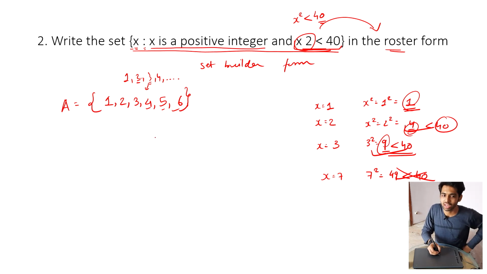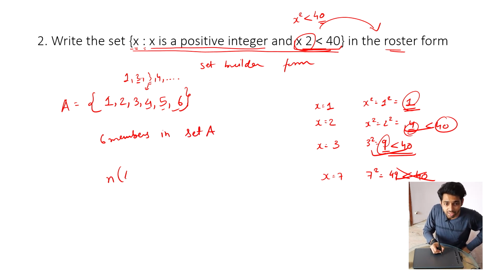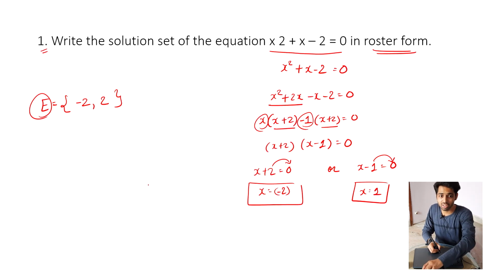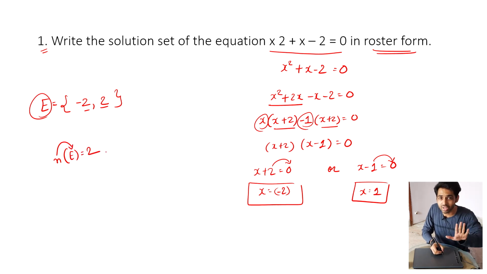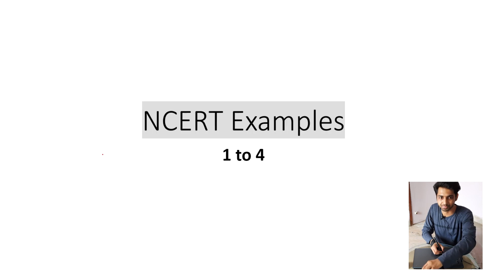One more important thing I want you to understand, if I say that there are 6 members in set A, I can write it as n in small brackets A is equal to 6. This means that the number of elements in set A is equal to 6. Similarly, if you look at here, how many elements are there? 2. So I can say that the number of elements in set E is equal to 2. I am only counting how many elements are there.